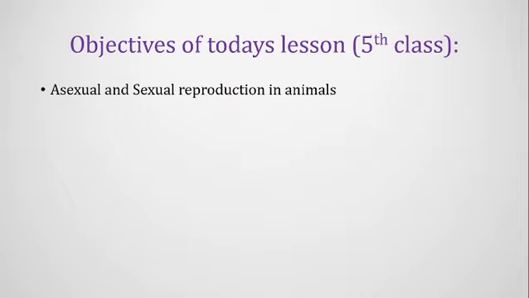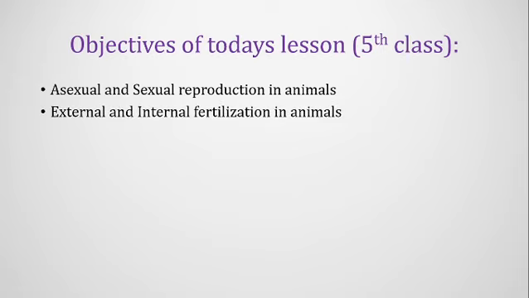Today at the fifth class, we will discuss the asexual reproduction process that takes place in lower animals and the sexual reproduction process that takes place in higher animals. The external fertilization process that takes place in aquatic animals and the internal fertilization process in terrestrial animals.